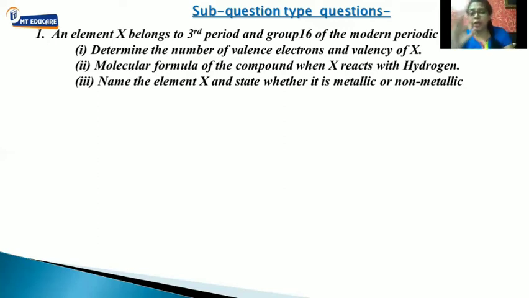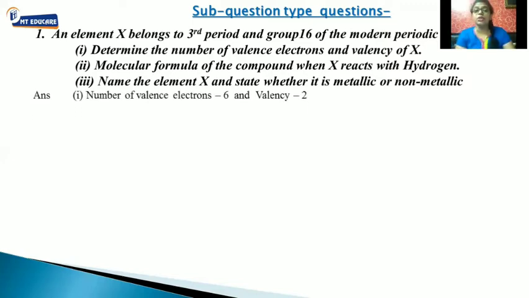Okay, they belong to third period, group 16 of the modern periodic table. Now, based on this, we have to answer the following questions which they have asked us. First is, determine the number of valence electrons and the valency of X.